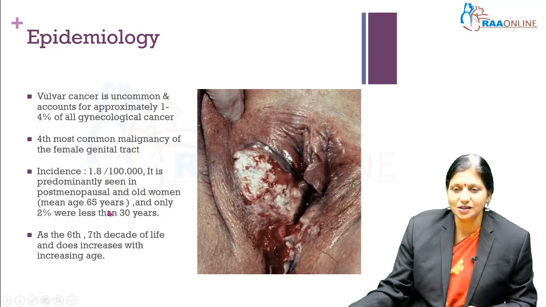In very few, less than 2% of cases, the patients are less than 30 years of age, and these women are the ones with HPV infection. The 6th and 7th decade of life is the commonest, the postmenopausal age group, and as a lady ages, her incidence of CA vulva also rises.